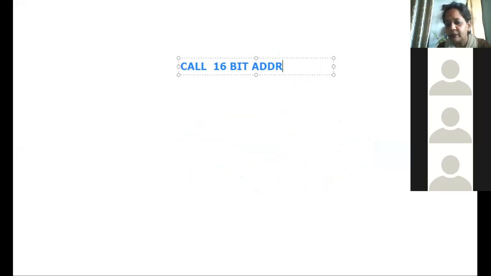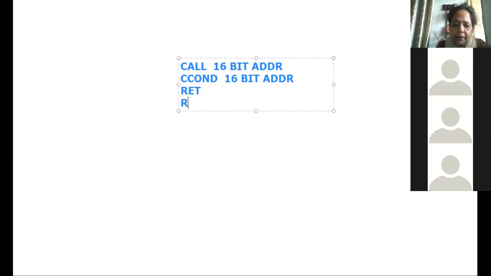Similarly, call and a 16-bit address, or if it is a conditional call, then C and the condition: CC, CNC, CZ, CNZ, CPE, CPO. The condition is the same. Instead of J, you write C. And then you have to mention the 16-bit address in this case. After that, you have the return, and return if whatever is the condition.